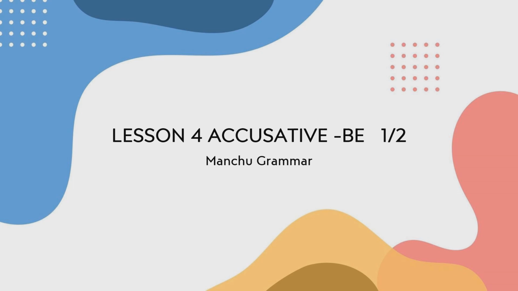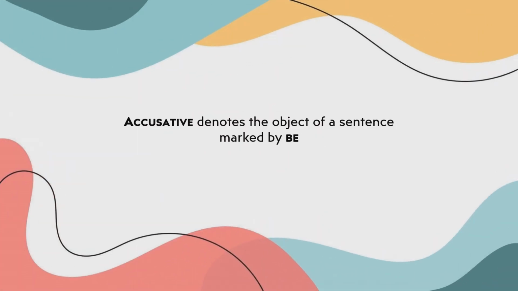If you are not familiar with the concept of case, please check the last video, which I have posted a link to in the description. Accusative case denotes the object of the sentence, marked by 不.